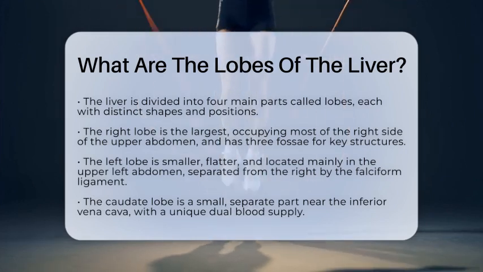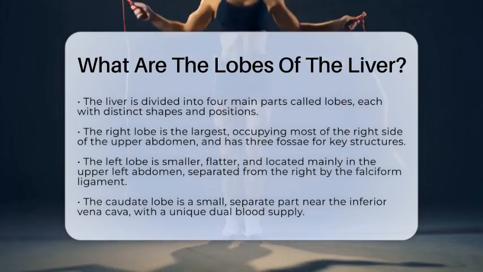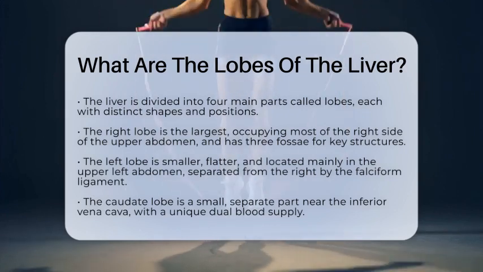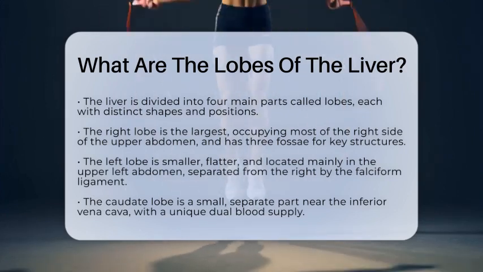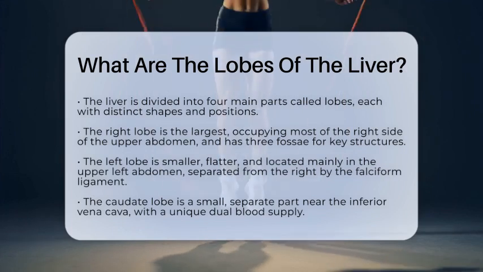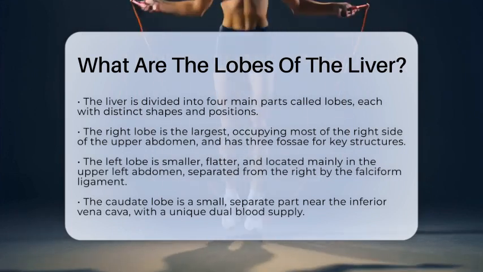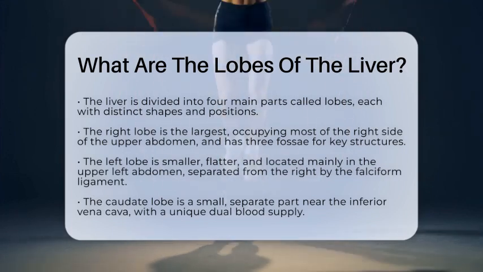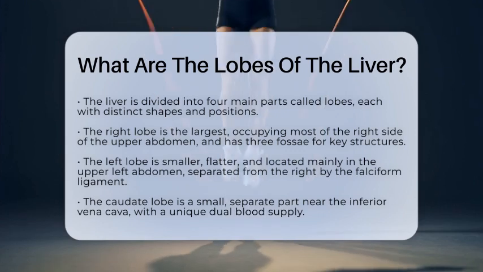The largest lobe is the right lobe, which takes up most of the space on the right side of your body. It is about 6 times bigger than the left lobe and has a somewhat four-sided shape. On its back and bottom surfaces, the right lobe has 3 depressions or fossae.